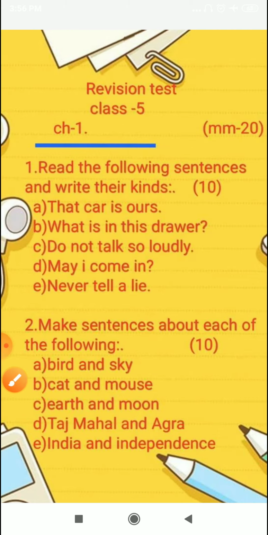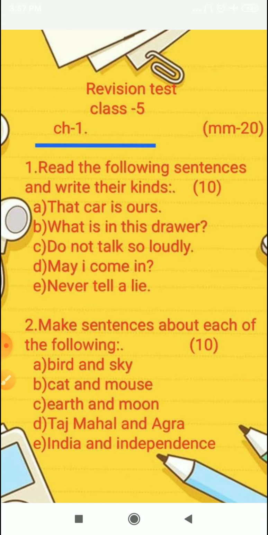For revision, I have a revision test paper for you and it consists of 20 marks. Students, you have to take your test copy and note down all the questions in that. Afterwards, you have to write down the answers by yourself. In the next video, I will tell you the answers and you have to match the answers by yourself and find out how much you have scored. This is for your brain check, I mean till now how much you have learned.